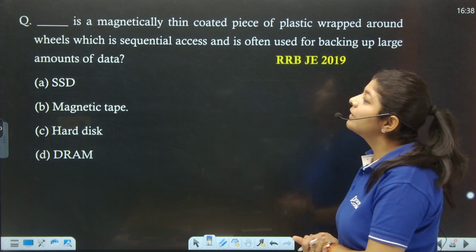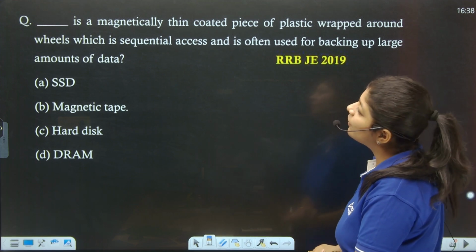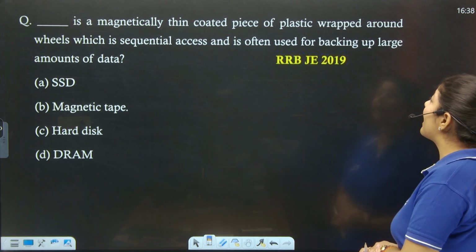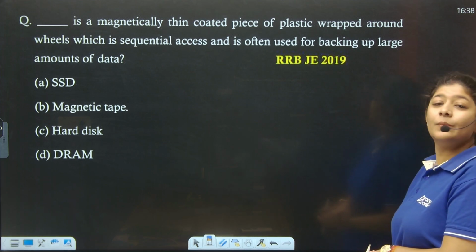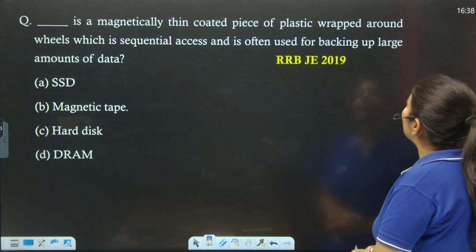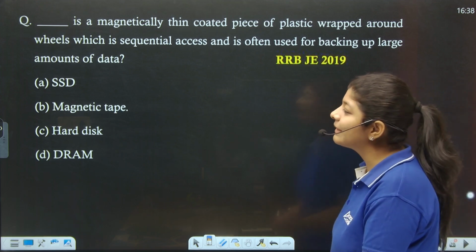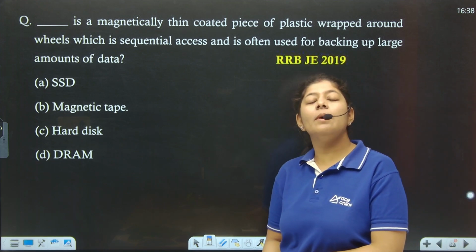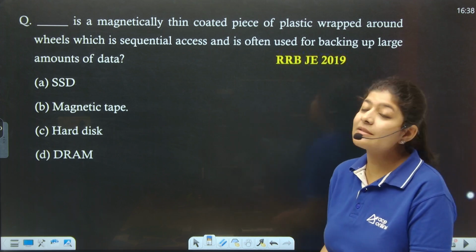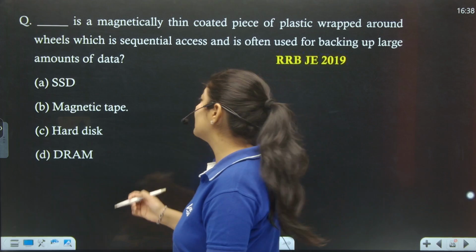Next. The next question says that which of the following is a magnetically thin coated piece of plastic wrapped around wheels which is sequentially accessed and is often used for backing up large amounts of data? We are talking about the memories, and if this is magnetic, we are talking about the magnetic tape.